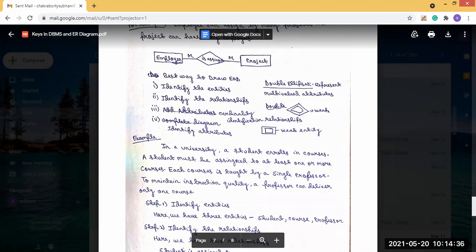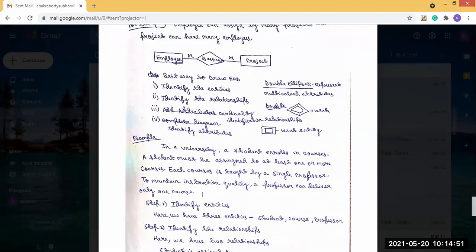So this type of problem will be given. In this problem format, it is said that in a university, a student is enrolled in a course, and the student must be assigned to at least one or more courses, and each course is taught by a single professor.